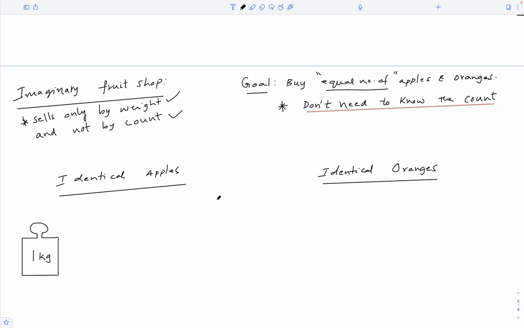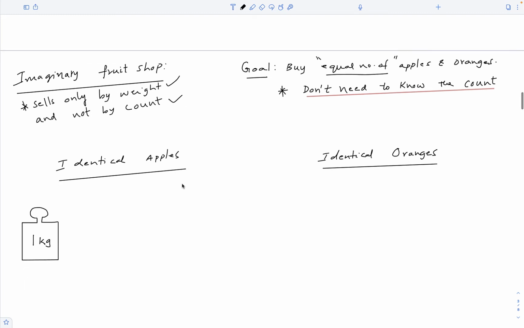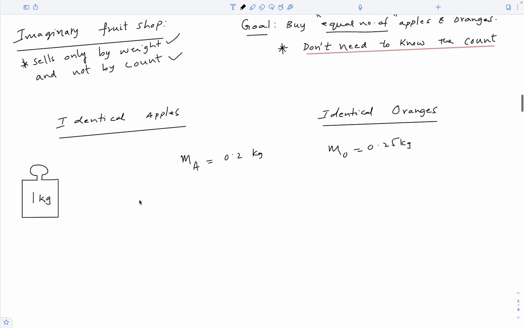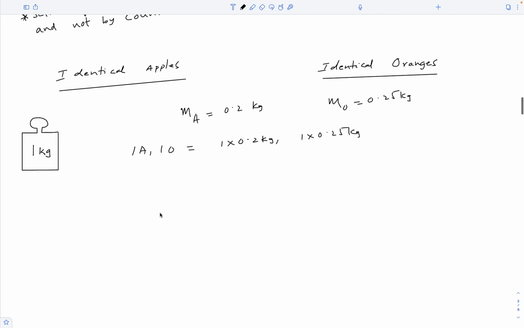Actually, this is not at all a difficult question to answer if we are allowed to weigh an apple and an orange. Let us say the mass of an apple is 0.2 kilograms and the mass of an orange is 0.25 kilograms. Then obviously to buy one apple and one orange, we would ask for these weights of apples and oranges.